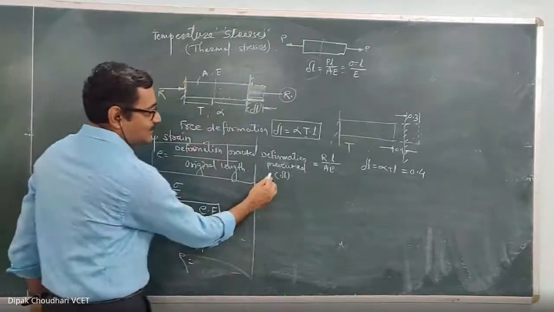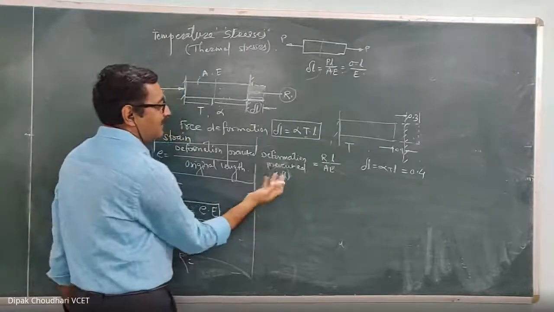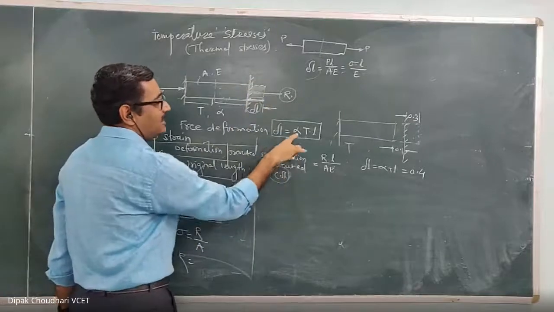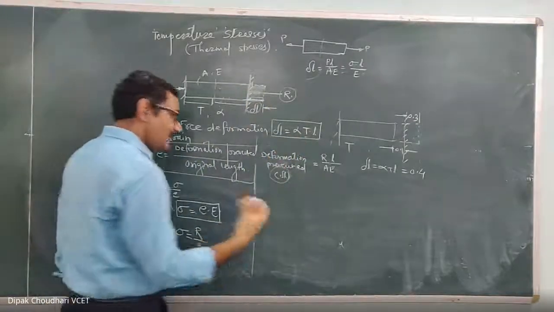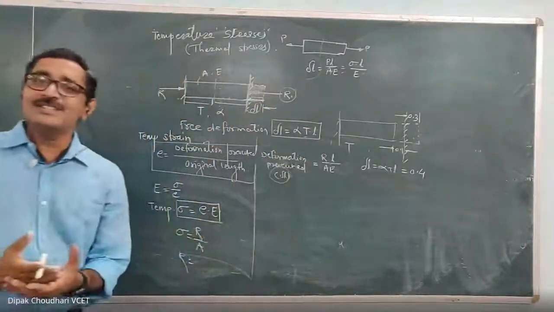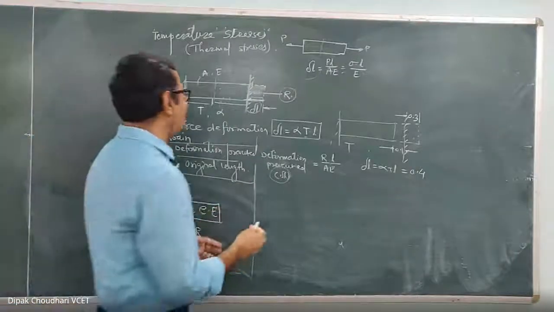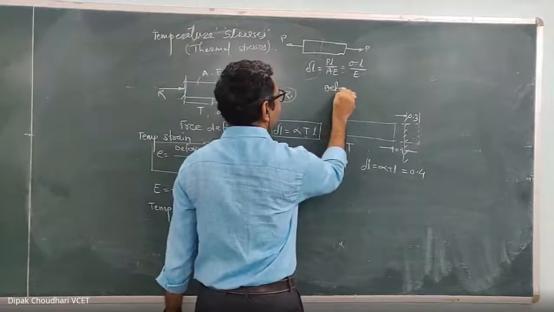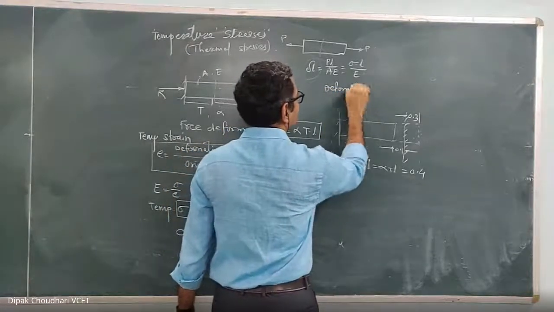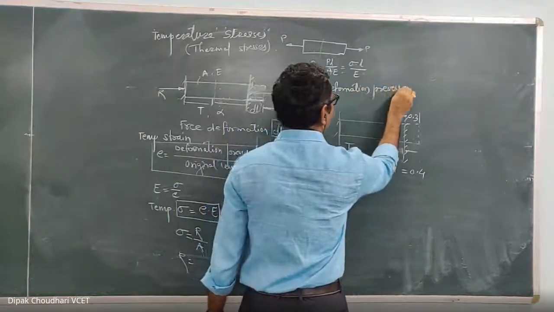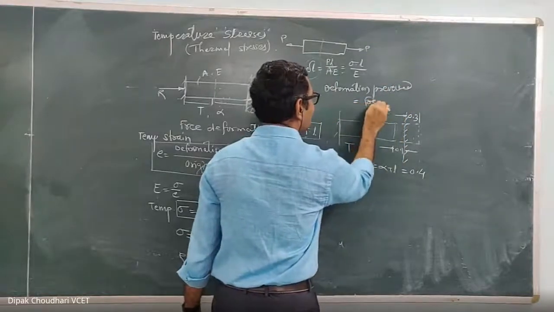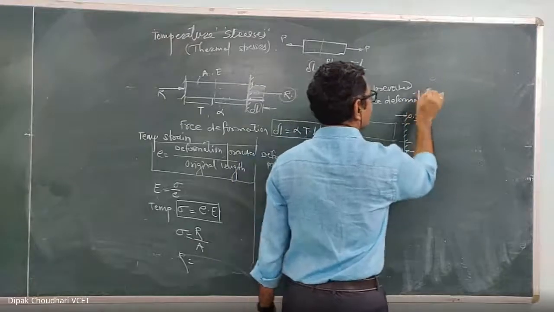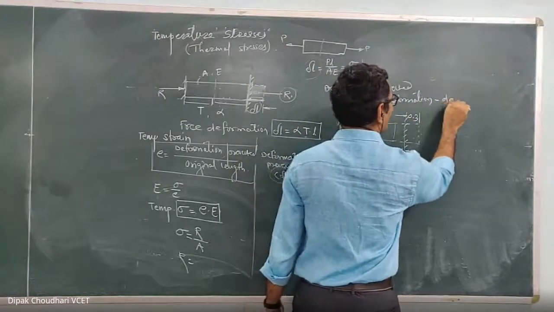Now this delta L, how much deformation is prevented, that we know. In this case, complete deformation is prevented, meaning deformation prevented is equal to alpha TL. Here again remember this: to calculate the deformation prevented, deformation prevented is equal to free deformation minus deformation allowed.